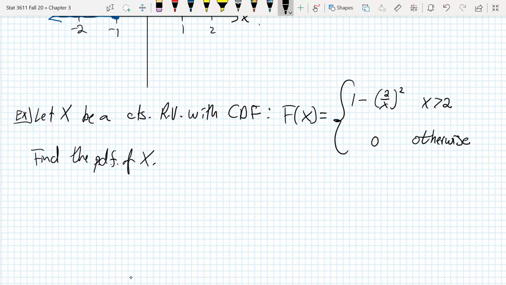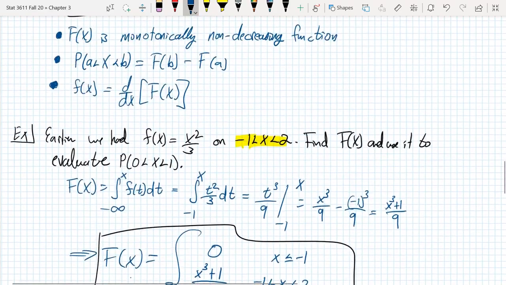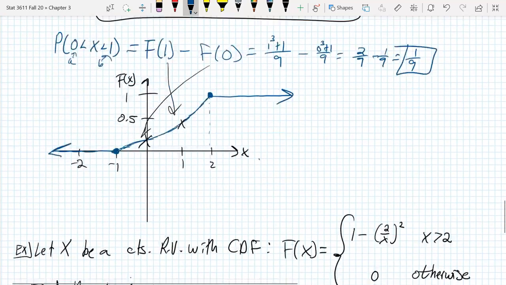So we're given the CDF. So how does one find the PDF here in the continuous case? Remember, in the discrete case, what do you do? In the discrete case, you're going to look for the size of the jumps that you have, if you have any jumps there. In the continuous case, we're going to use this third bullet point: little f of x is equal to the derivative of capital F of x.